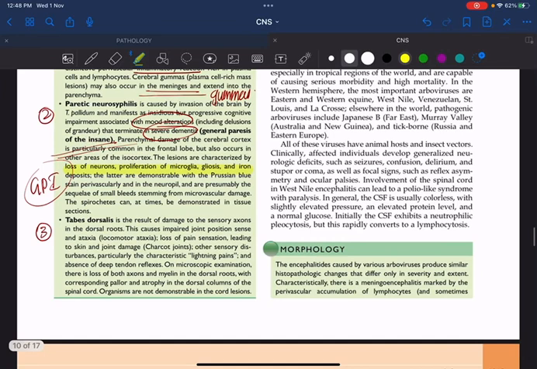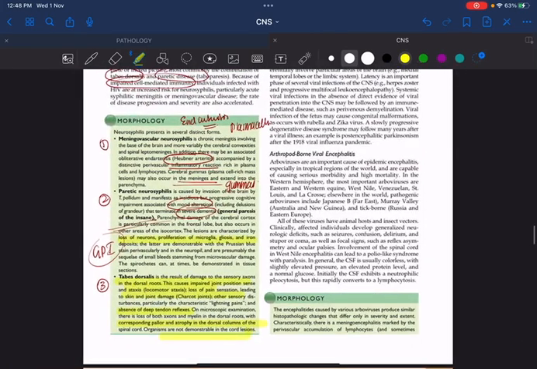Coming to tabes dorsalis, this is mainly because of the dorsal root. The dorsal root of the spinal cord is always sensory. So there will be loss of pain sensation, and there will be joint damage, which we call Charcot joints. Ataxia will be there. There will be absence of deep tendon reflexes. On microscopic examination, there will be atrophy of the dorsal column of the spinal cord. Remember, usually the syphilitic organism, that is Treponema pallidum, cannot be demonstrated in any spinal cord lesions. So this is tabes dorsalis.